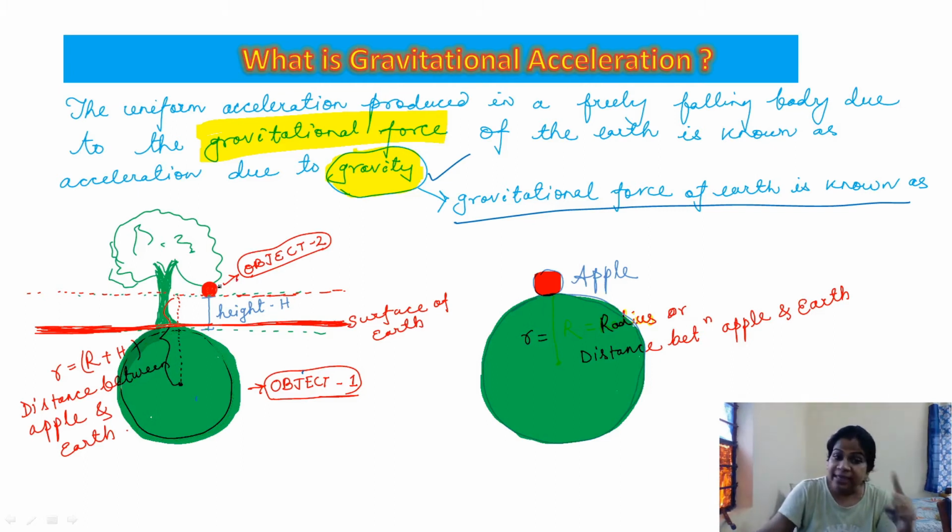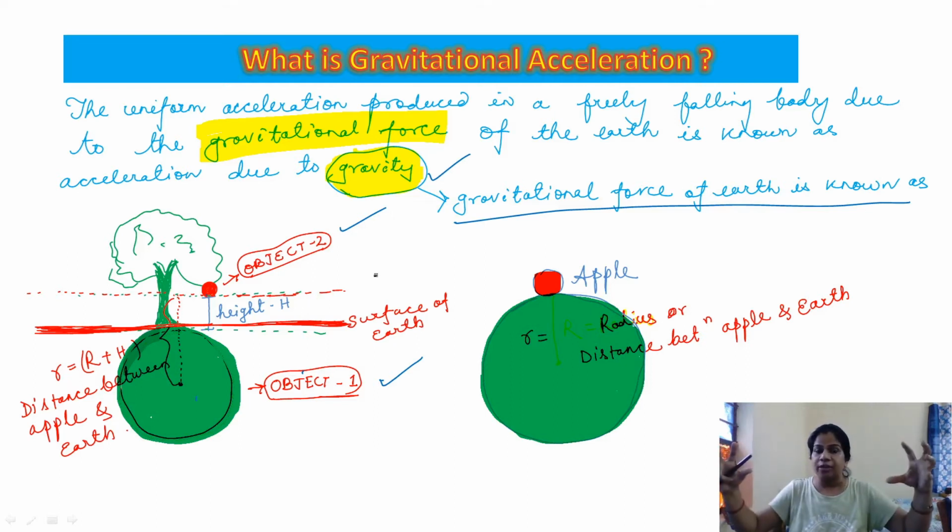So in this case, the apple is one object and Earth is the second object. Why am I mentioning object 1 and object 2? Just to show that here the universal law of gravitation is applicable. It tells us that any two objects in this whole universe, whether Earth or an apple, attract each other. Here object 1 is Earth, object 2 is the apple, and the apple is falling freely towards Earth.